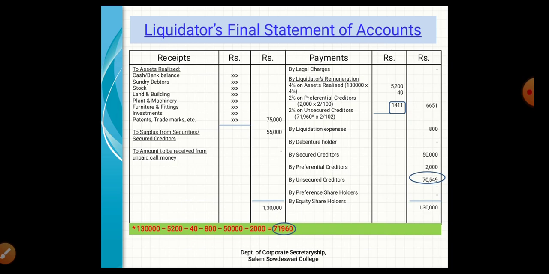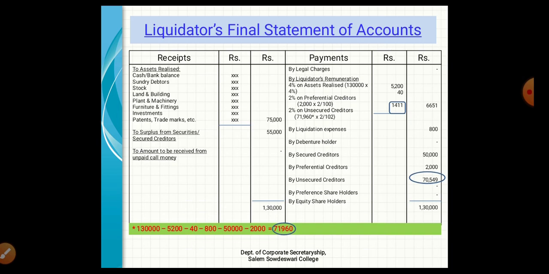And let us wait for unsecured creditors. If there is any amount available to pay for unsecured creditors, we have to find the liquidator remuneration for that amount payable for the unsecured creditors. The next, liquidation expenses come to rupees 800, which is given in the problem, so we enter it here. And by debenture holders nil. There is no debenture holders amount given in the problem. If any is given in the problem, then we should enter it here with interest to the debenture holders also.